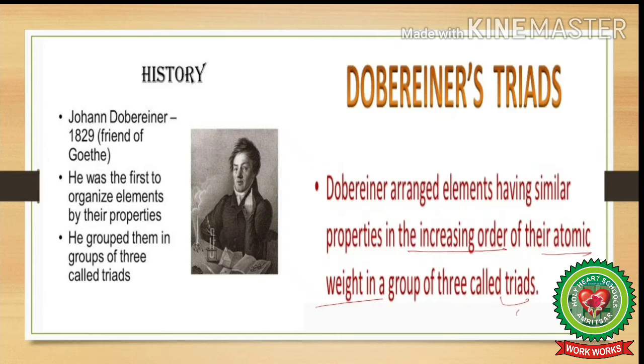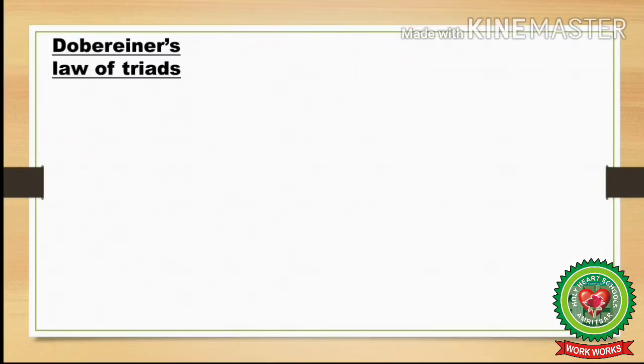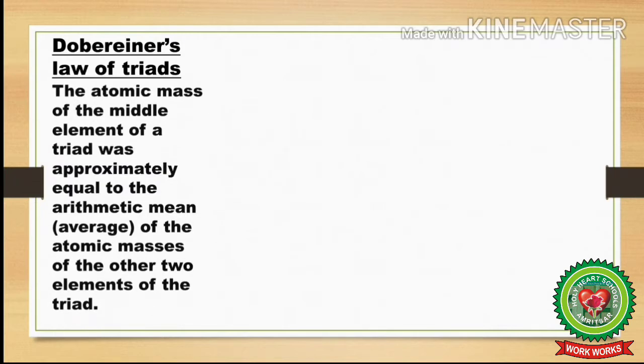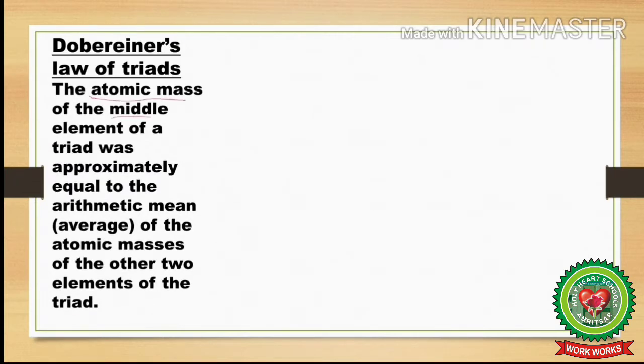Dobereiner arranged elements having similar properties in increasing order of their atomic weight in groups of 3 called triads. Tri means 3. Dobereiner formulated a law of triads which states that the atomic mass of the middle element of a triad was approximately equal to the arithmetic mean, or you can say average, of the atomic masses of the first and the third element of the triad.